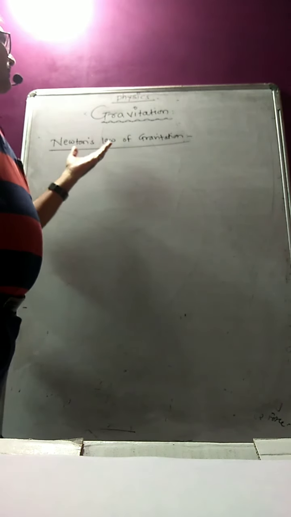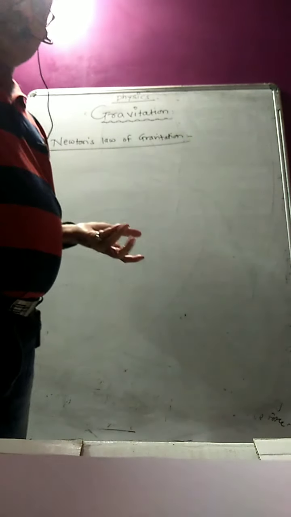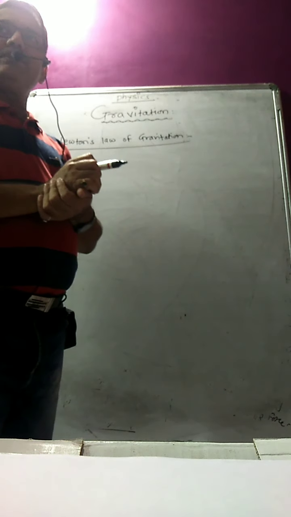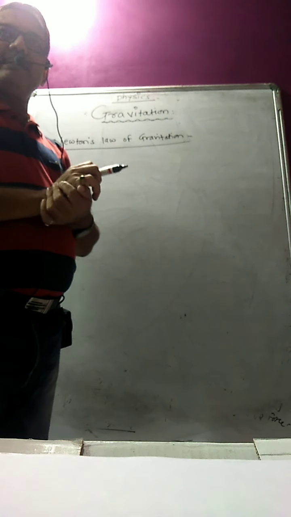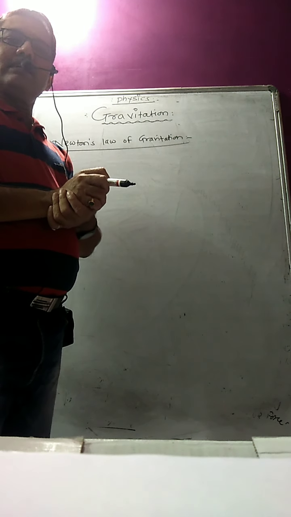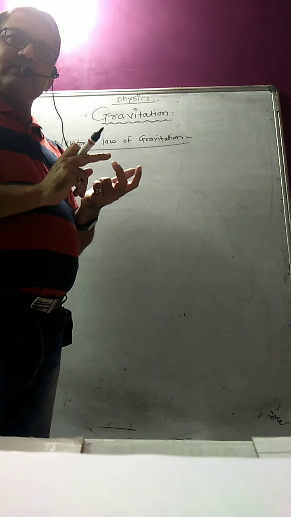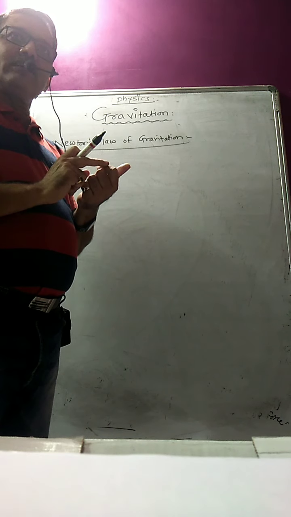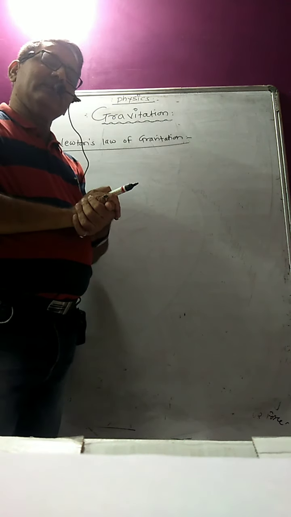Again, we continue our topic of gravitation in physics, that is Newton's law of gravitation. In the last point which I explained to you, the different types of forces, and the difference between mass and weight. The different forces I discussed are gravitational force, electromagnetic force, electrostatic force, then strong nuclear force and weak nuclear force. So these are the different types of forces that we have learned.